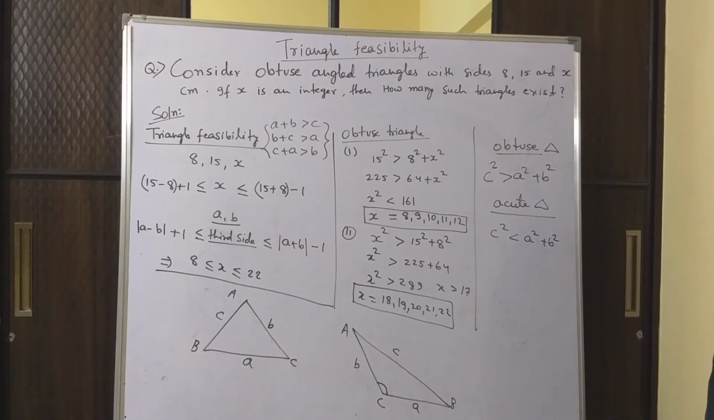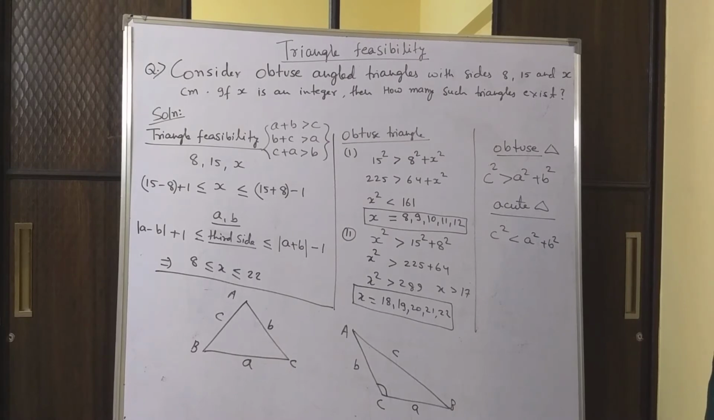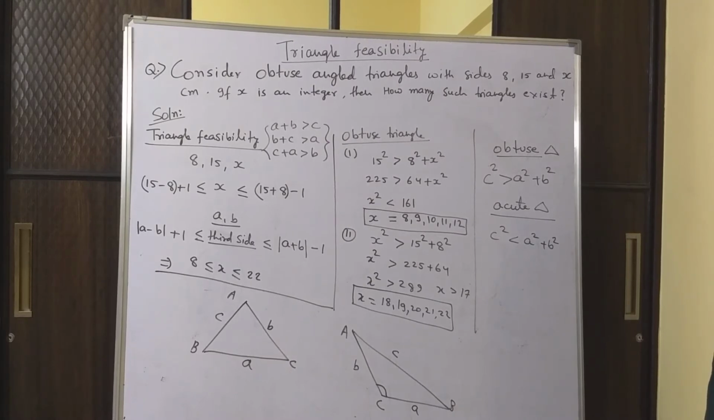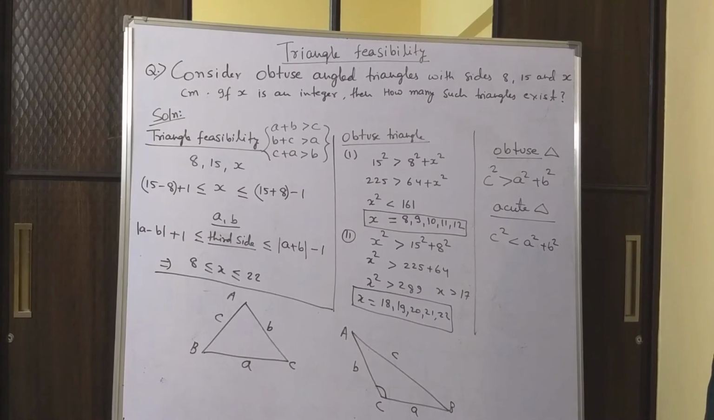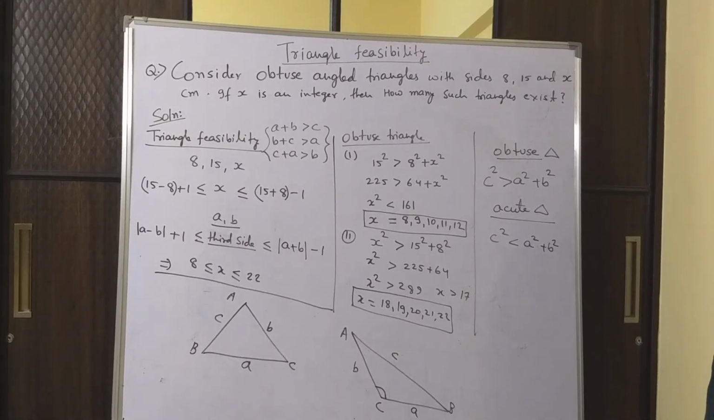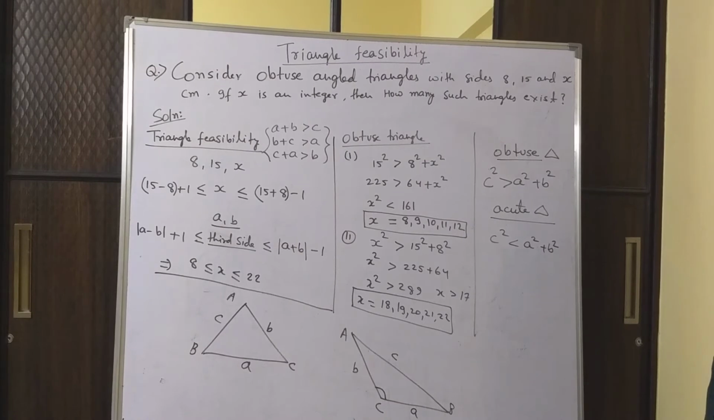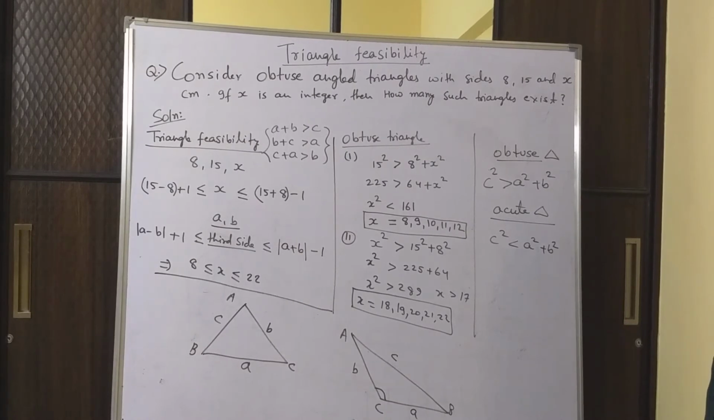And BC is the side which is opposite to angle A. So by convention we call BC length as small a. Similarly, AB is the side which is opposite to angle C. So by convention AB's length is c. And similarly AC's length is small b. So what does triangle feasibility mean?